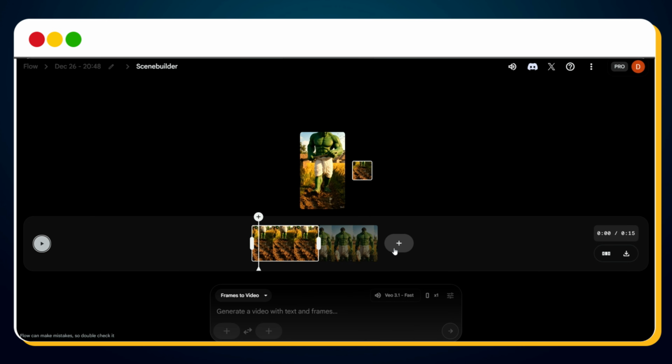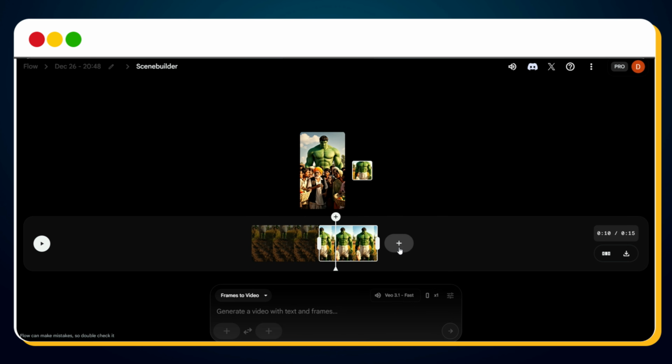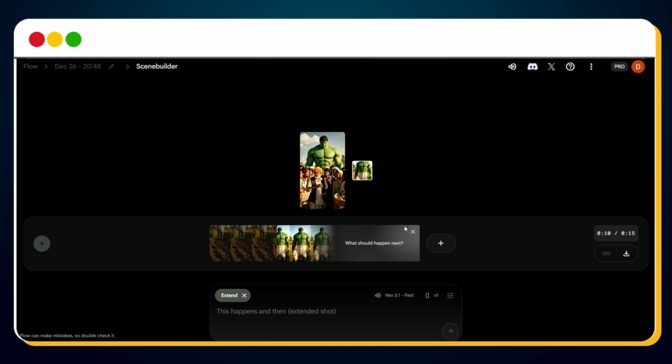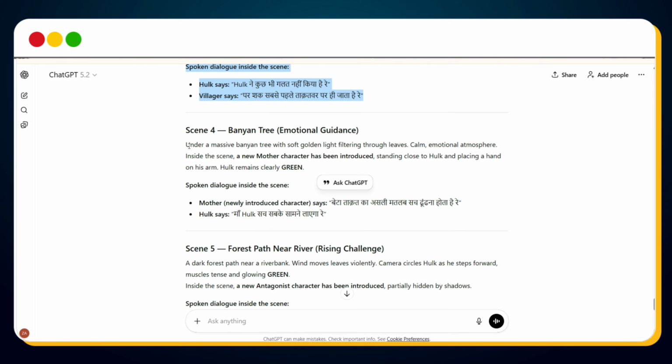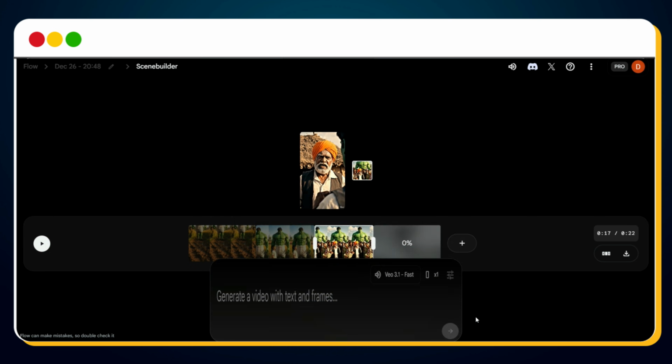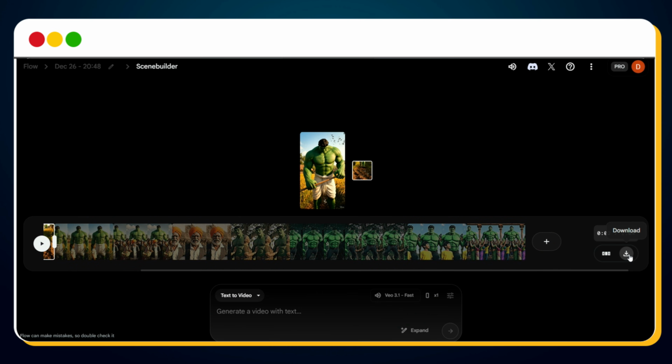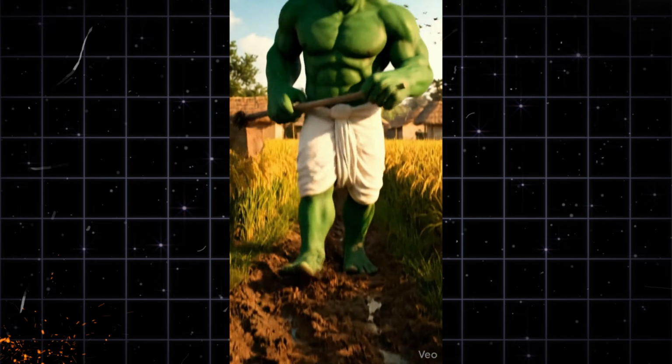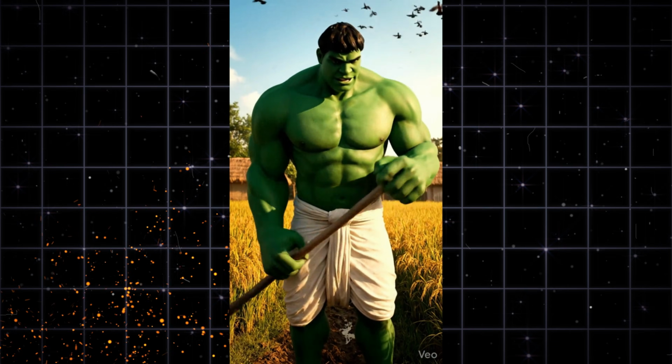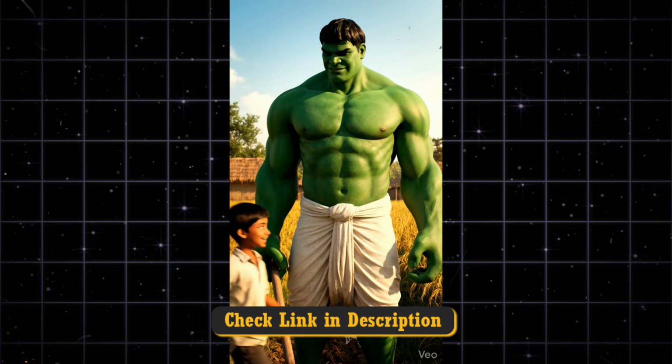You can repeat the same process for all remaining scenes. Click on the last scene, choose Extend, paste the next scene's prompt, hit send. Using this method, I generated all the scenes. Once everything is done, click on the download option to export the complete video. After export, you'll see the download button, download the full video, and bingo, our final viral Hulk video is ready. The full video link is provided in the description below.